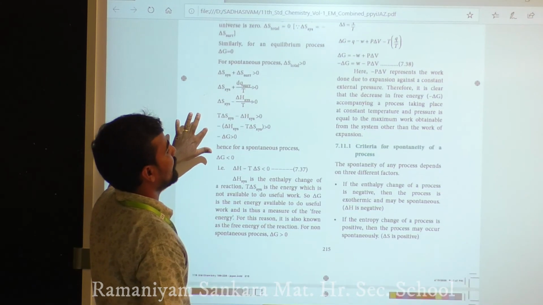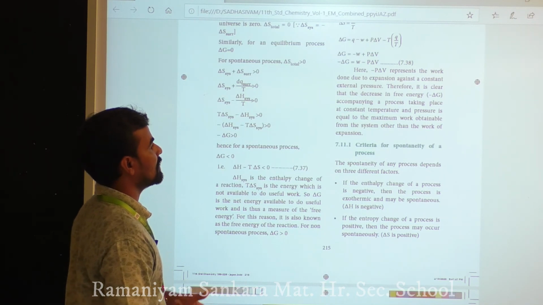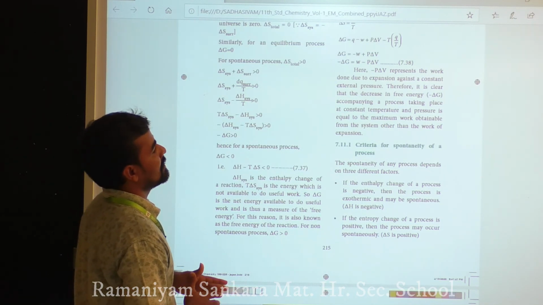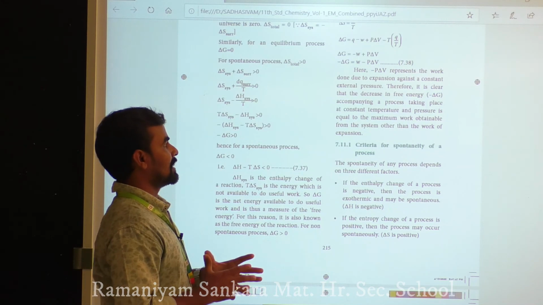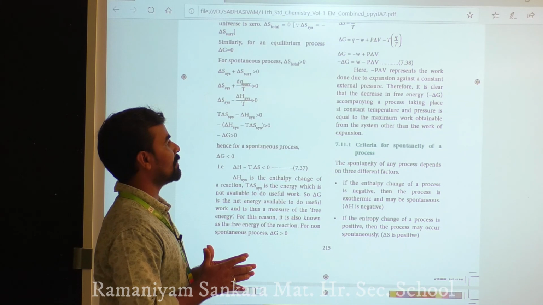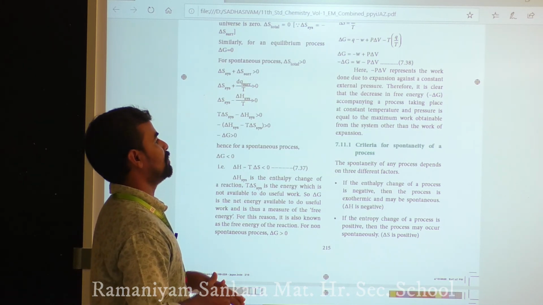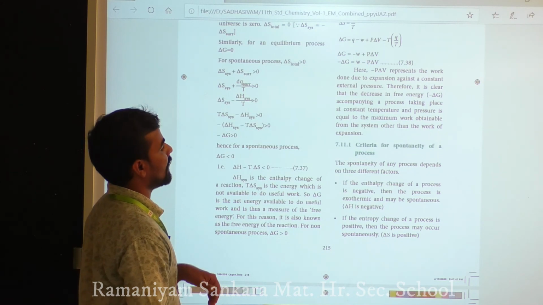Here P delta V represents the work done by expansion against the constant external pressure. It is clear that the decrease in free energy, delta G, accompanying a process taking place at constant temperature and pressure is equal to the maximum work obtained from the system, other than the work of expansion.